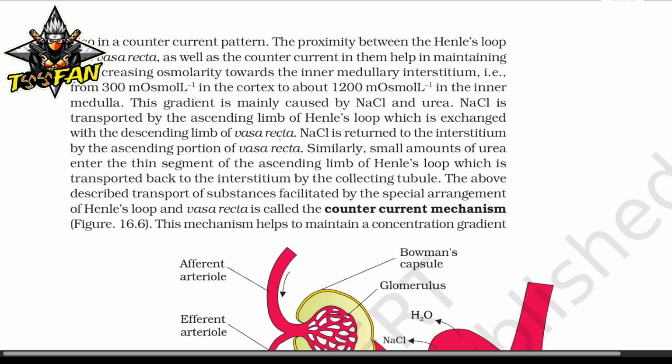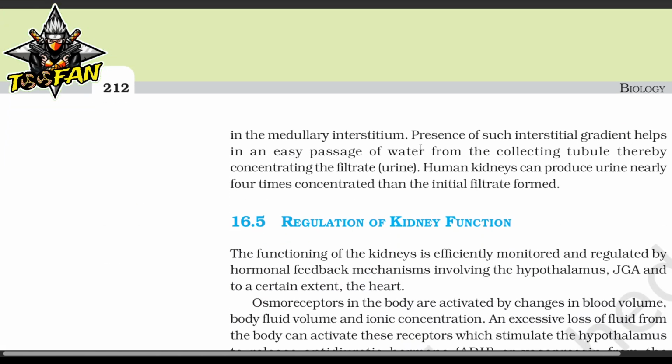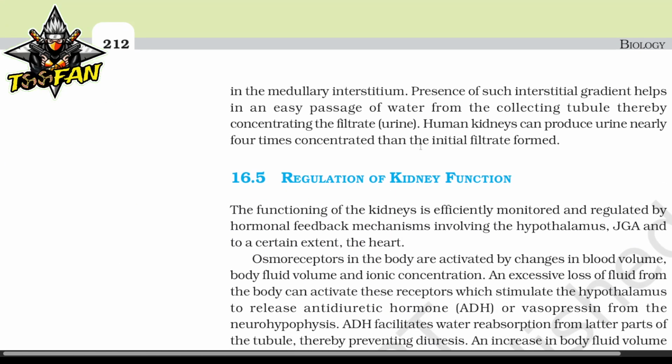The above described transport of substances facilitated by the special arrangement of Henle's loop and vasa recta is called the countercurrent mechanism. The mechanism helps to maintain a concentration gradient in the medullary interstitium. Presence of such an interstitial gradient helps in easy passage of water from the collecting tubule, thereby concentrating the filtrate. The human kidney can produce urine nearly 4 times more concentrated than the initial filtrate.